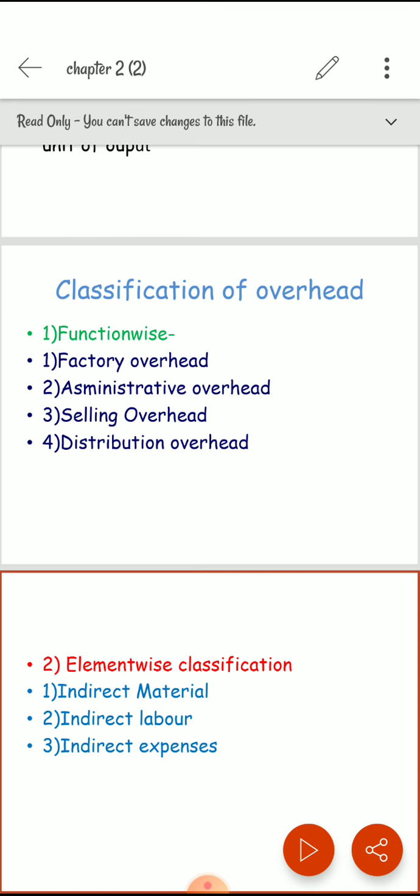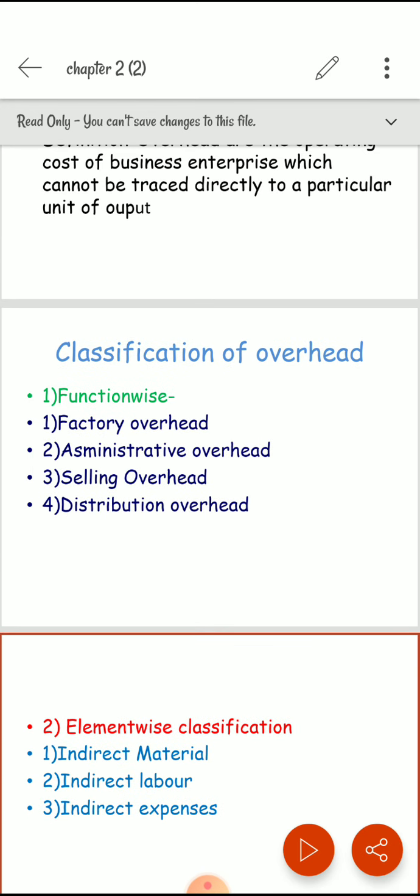Then second one is administrative overhead. This is the cost of running a concern, that is framing the policies, directing and controlling all the activities of the organization other than manufacturing, selling and distribution expenses. According to the ICMA definition, these costs are the management, accounting and administrative services which cannot be directly related to the production, marketing, research and development functions of the enterprise. Examples of administrative overhead are director fees, allowances, salaries of office staff, audit fees, legal expenses, etc.